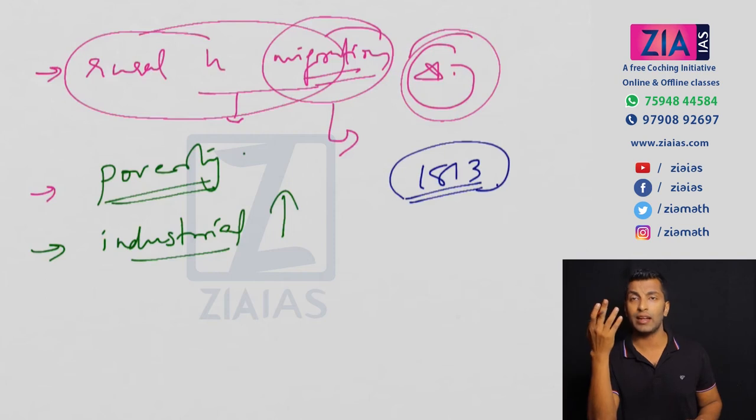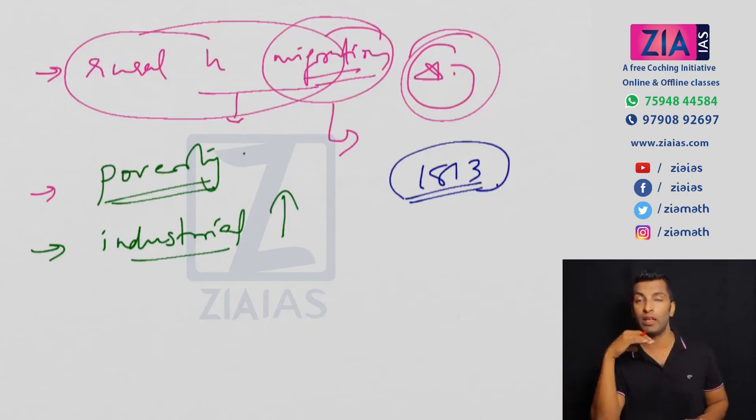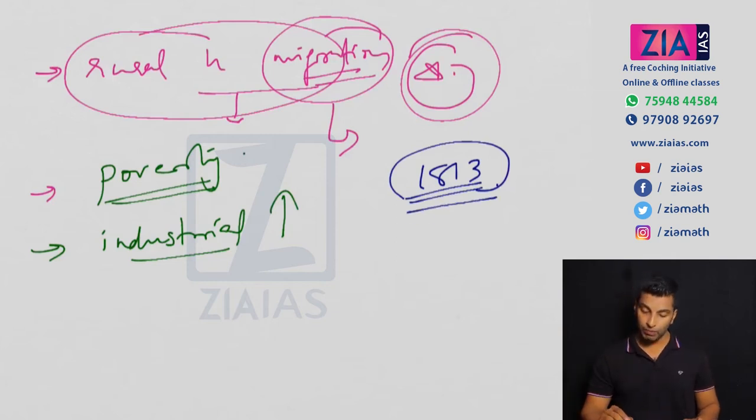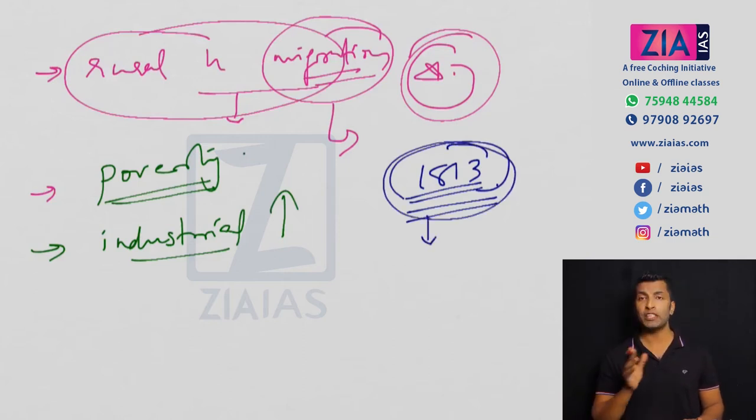Now industries were there in England, and finished products started coming to India at cheaper cost, so Indian artisans could not survive, or were not competitive with the finished products coming from England. So the life of artisans was completely ruined after the 1813 Charter Act, and that led to people shifting to agriculture. So industrial growth was not that good in India because of this.